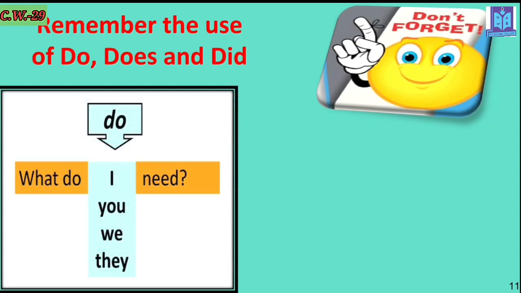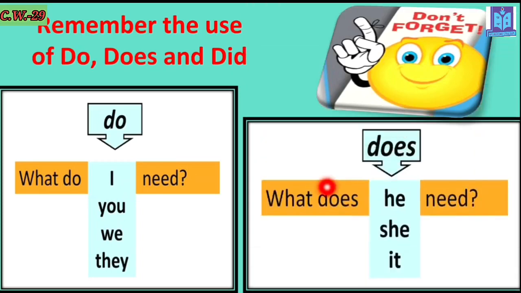Listen, in case of all types of present tense like I, you, we, they, or any type of third person plural, we use do as a helping verb. But in case of only third person singular number, we use does, like he, she, it, or any kind of third person. It means all the things in the world are called third person singular number, but it has to be one in number. Okay, everything in the world, one in number, is called third person singular number.